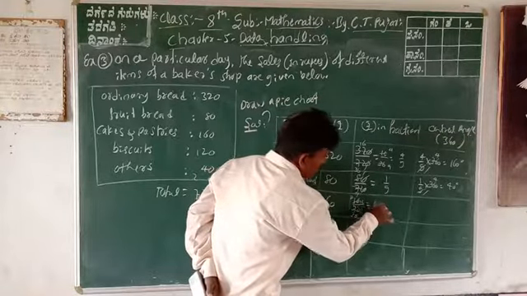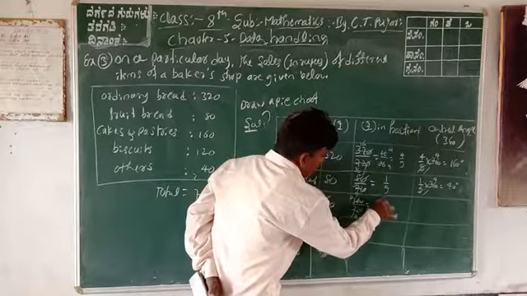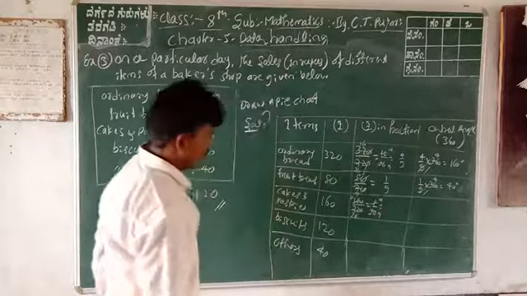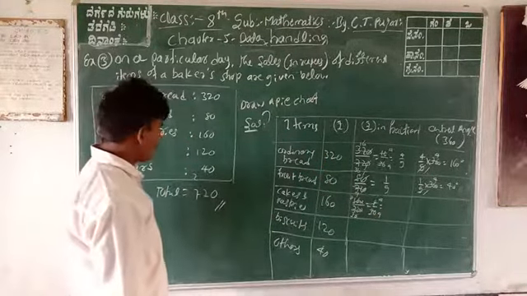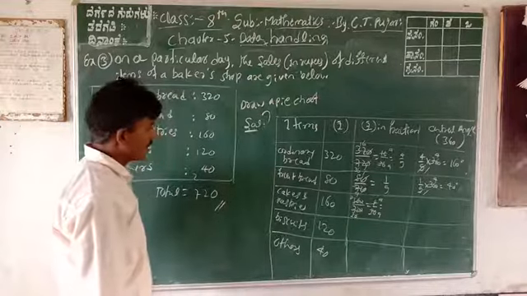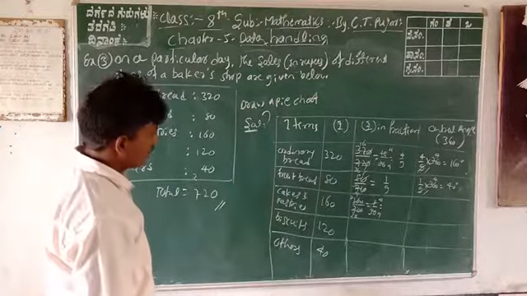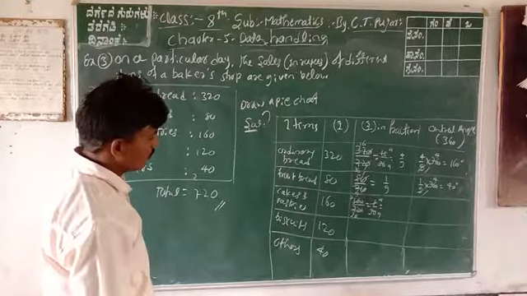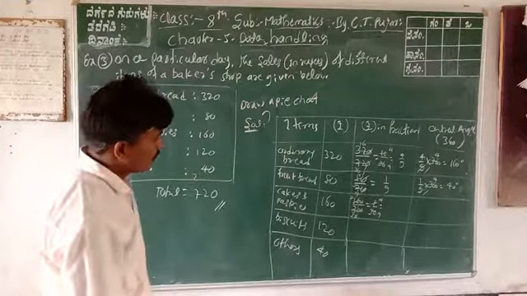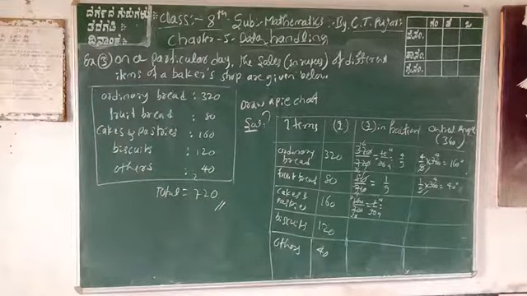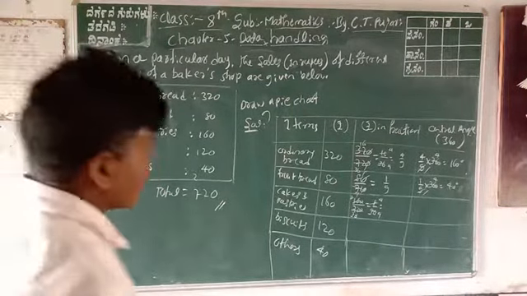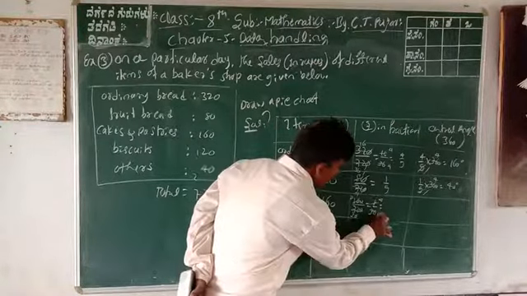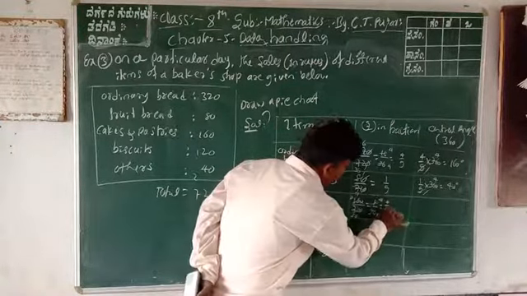The next, 2 fours are 8, 2 nines are 18, therefore 4 by 18.